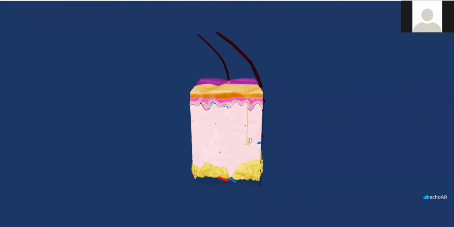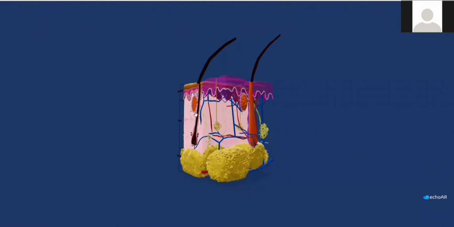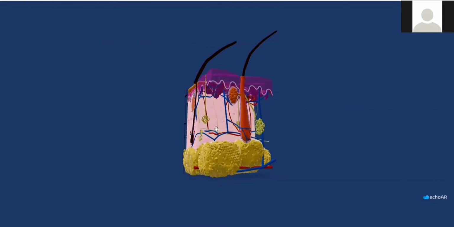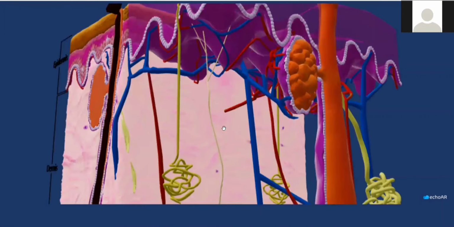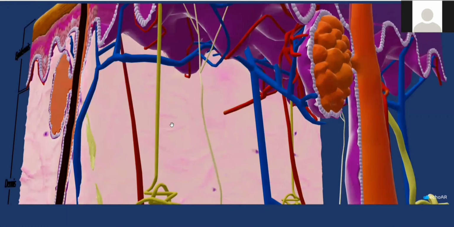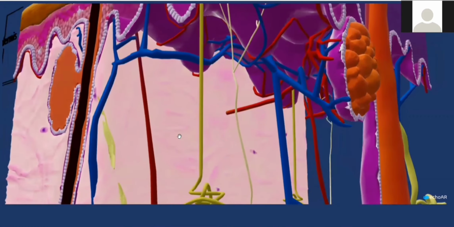Okay, so as you can see, this is a beautifully created AR model where you can see what your skin looks like from the inside. You can also zoom in or zoom out according to your needs. And this is a well-labeled diagram so that you have a better understanding. That's it from our end.